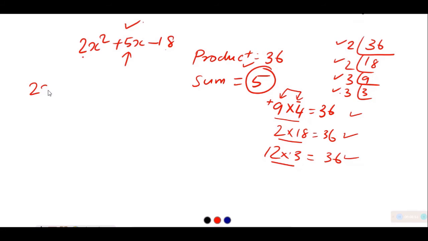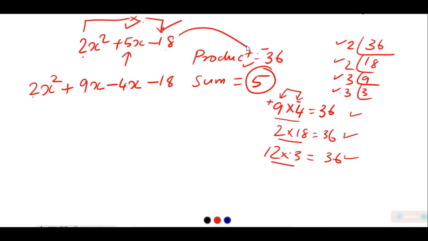That means the next stage we will write 2x square plus 9x minus 4x minus 18, because it is already minus 18 here, we need to get minus 36 here. So you will get 2 into minus 18, which is equal to this one.